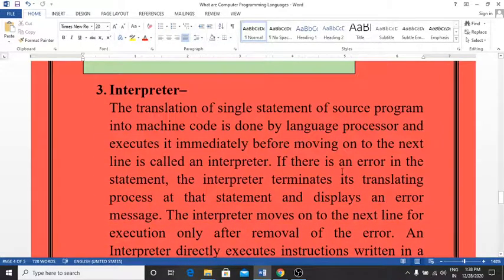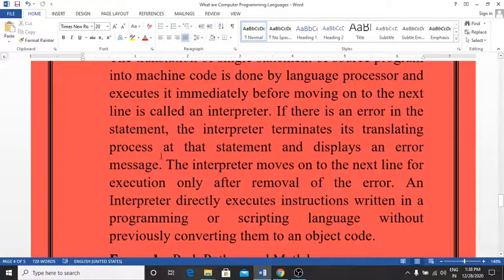Now the third language processor is the interpreter. The translation of a single statement of a source program into machine code by the language processor, and executing it immediately before moving on to the next line, is called the interpreter. That means the interpreter does step-by-step execution. If there is an error in a statement, the interpreter terminates its translating process at that statement and displays an error message. The interpreter moves on to the next line for execution only after the error is removed.